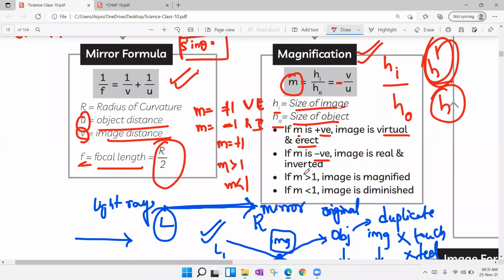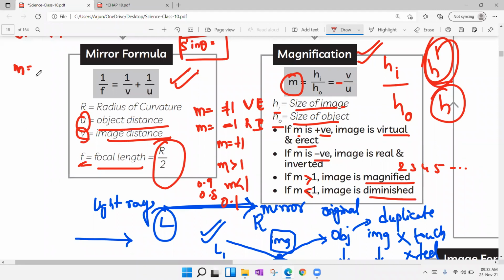Now, if M is greater than 1, if the magnification value is greater than 1, then it is magnified. Greater than 1 means it might be 2, 3, 4, 5, and so on. So it is magnified, enlarged. If M is less than 1, it may be 0.9, 0.8, or 0.1. That is also less than 1, which is nothing but diminished. So in that we'll get a lot of meanings.